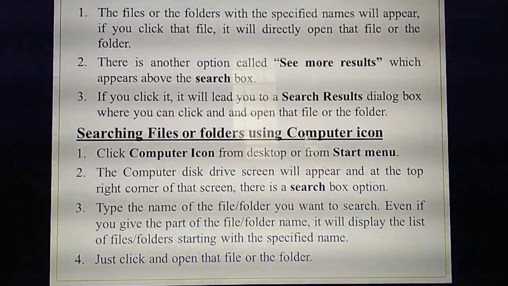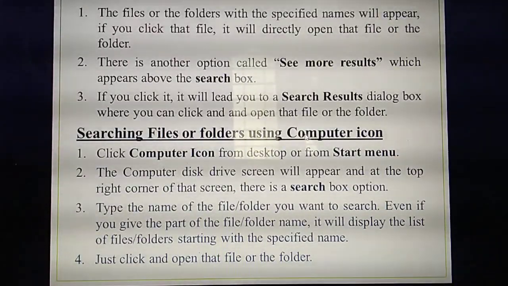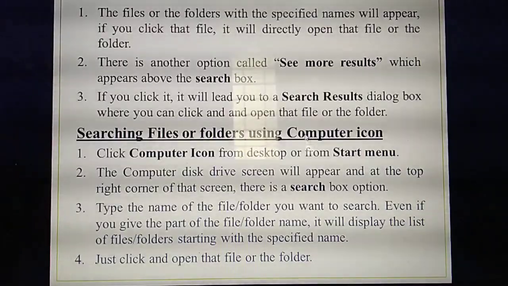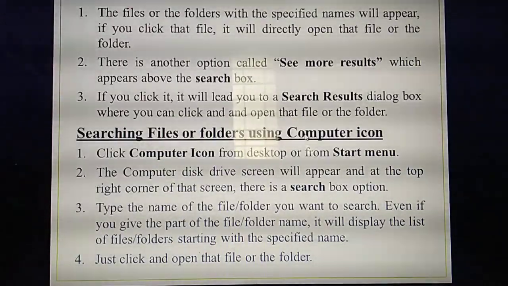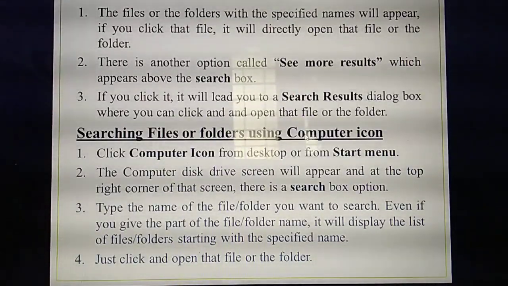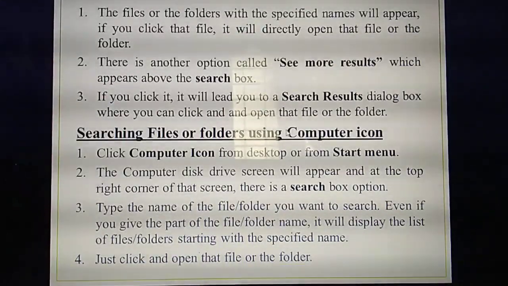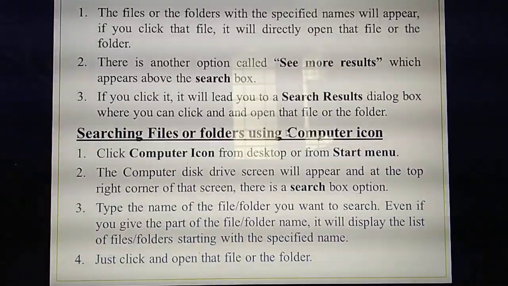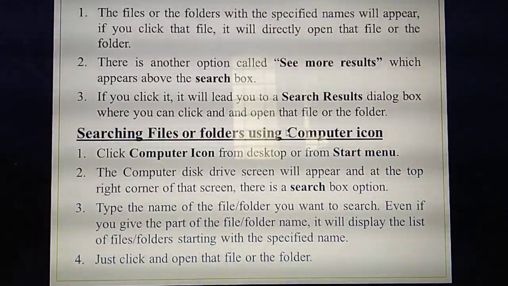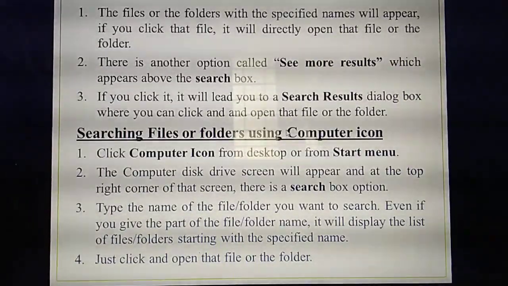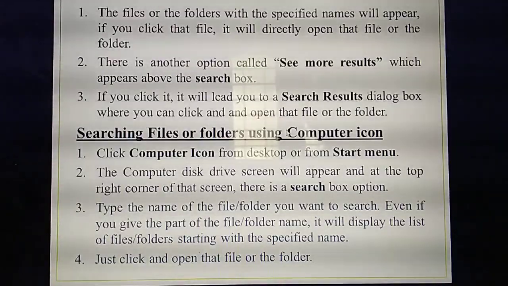Okay, two methods you have studied for finding files are, what are the methods? Start menu through the search box, and another one through see more results. Then the next method is searching files or folders in the computer icon. So the next method is you are going to find your files using which icon? Computer icon.